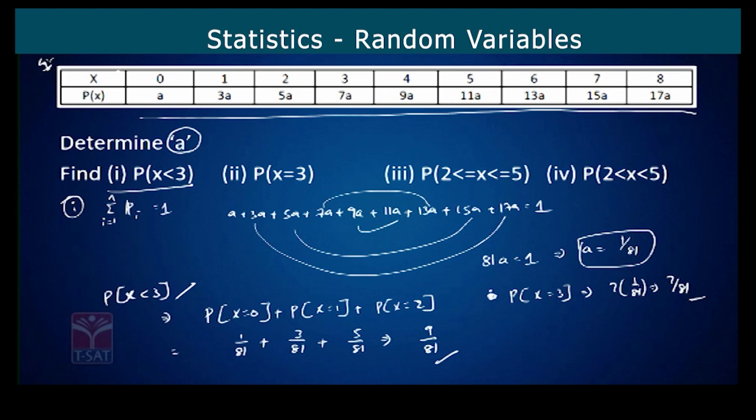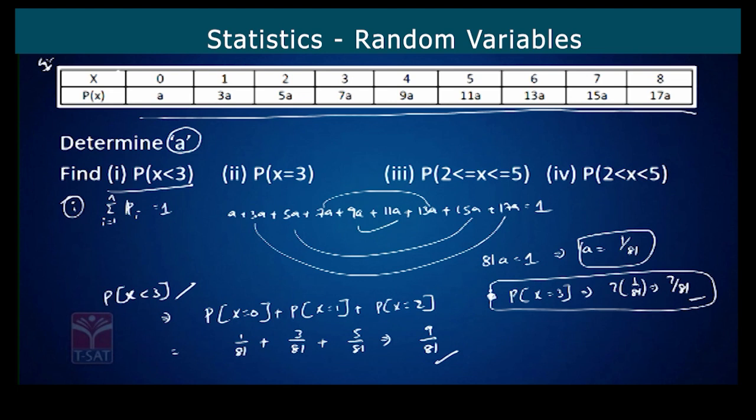So remember this bit, we will discuss this point in the continuous random variable also. So probability at a single point. Here in discrete random variables, we are able to find the probability at a single point, whereas in continuous random variables, we cannot find the probability at a single point. We will discuss that in the continuous random variables topic.